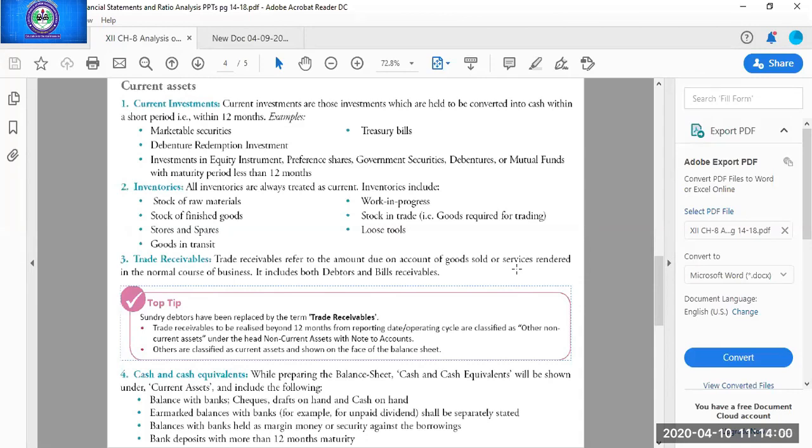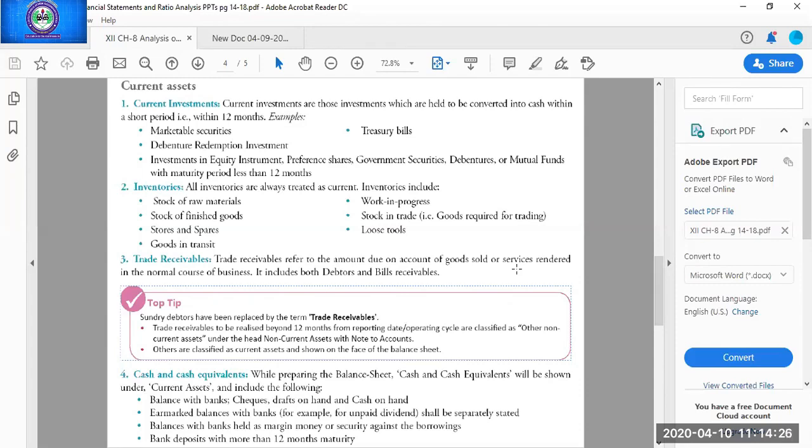Start writing, students, its subheads. Current asset is the major head and it has 6 subheads. Which are those 6 subheads? Write down. Current investments. Leave some space to write its example. Then inventories, again some space. Then trade receivables. Fourth is cash and cash equivalent. Fifth is short-term loans and advances.